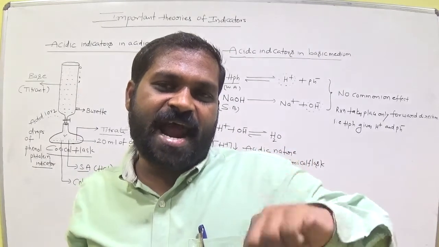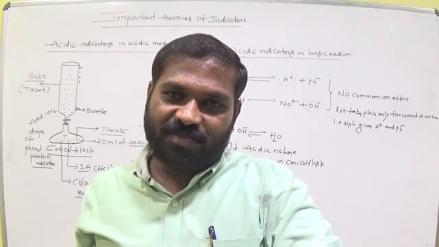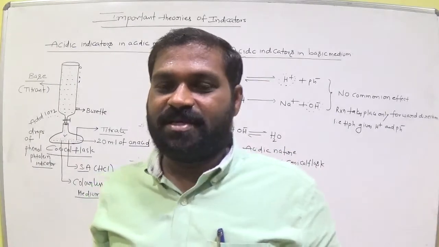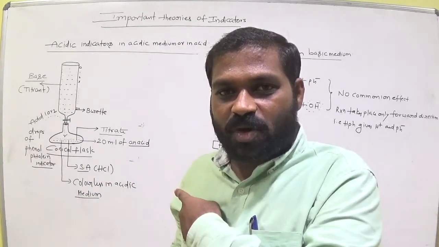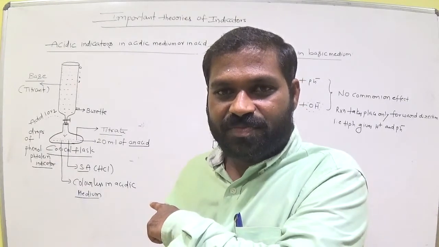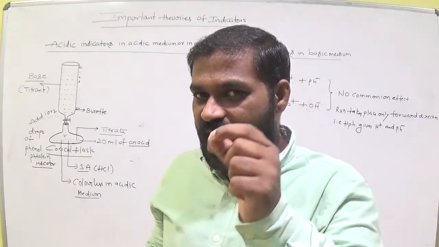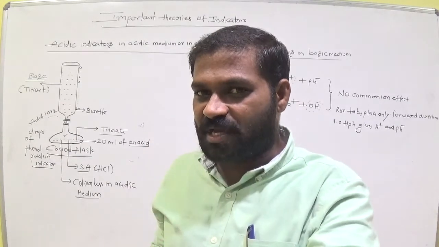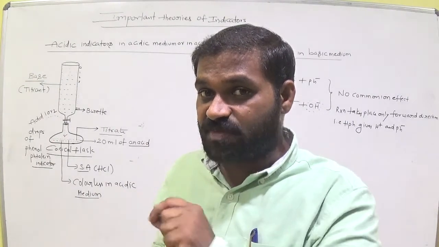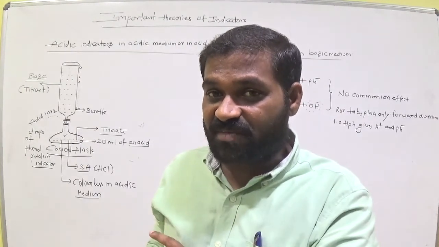Now we add just one drop, or one OH minus excess, into the conical flask from the burette. Suddenly the pink color appears. That means OH minus ions are more in the conical flask. Okay, that means it is completely a basic medium now. After complete reaction of H plus with OH minus ions, we add just one OH minus from the burette. That means now OH minus ions are higher than H plus ions in the conical flask. So the solution has converted to a basic medium.